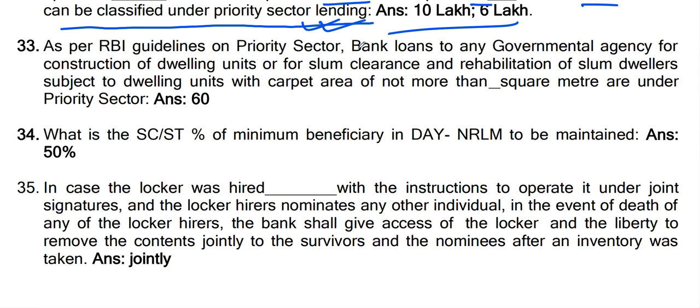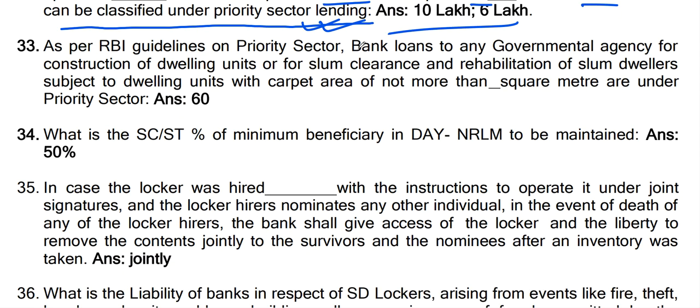Now, next question. As per RBI guidelines on priority sector, bank loans to any government agency for construction of dwelling units for slum clearance and rehabilitation of slum dwellers, subject to dwelling units with carpet area of not more than 60 square meter, are under priority sector.